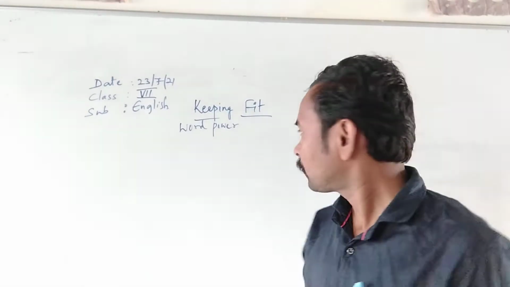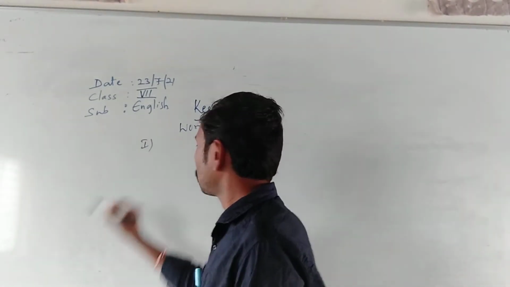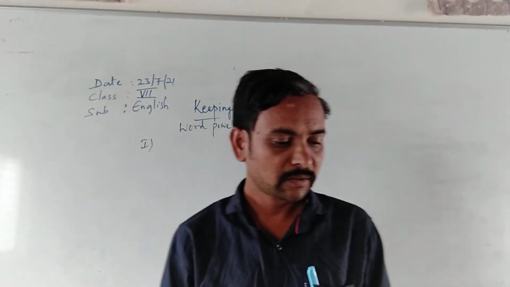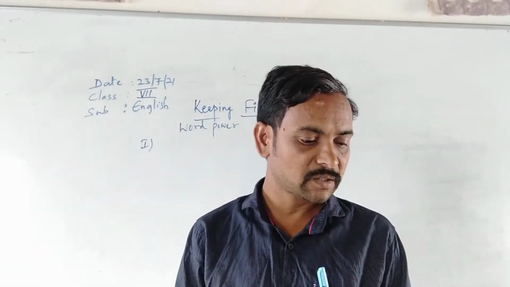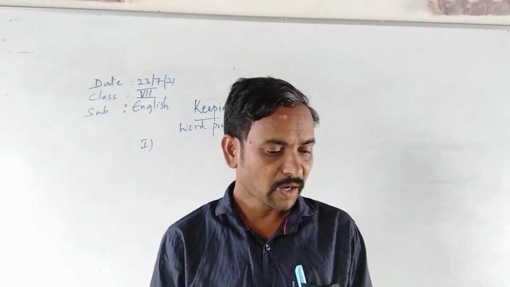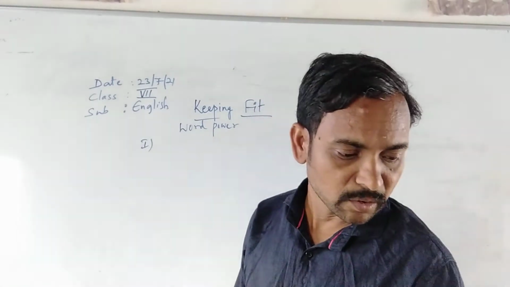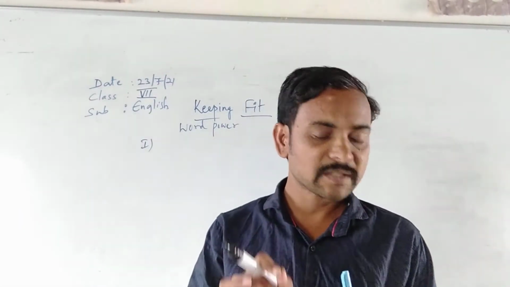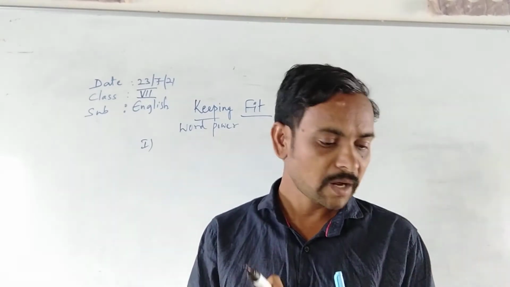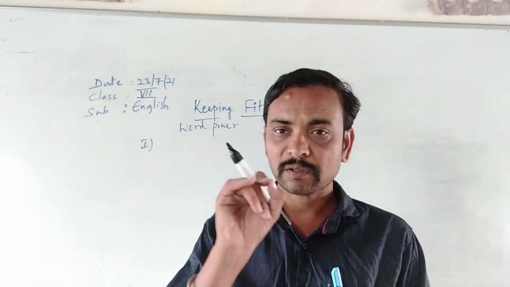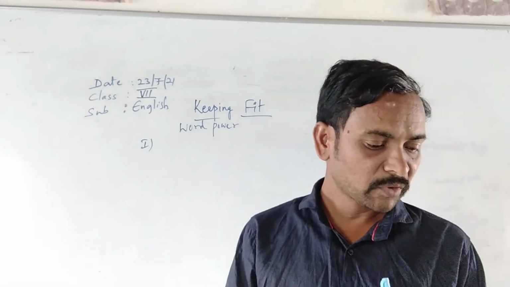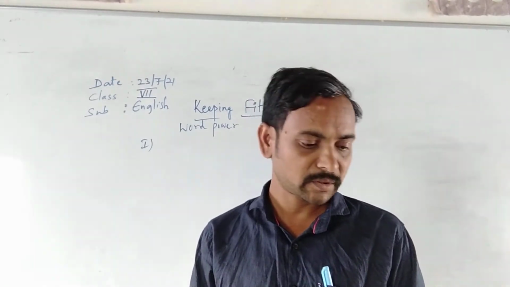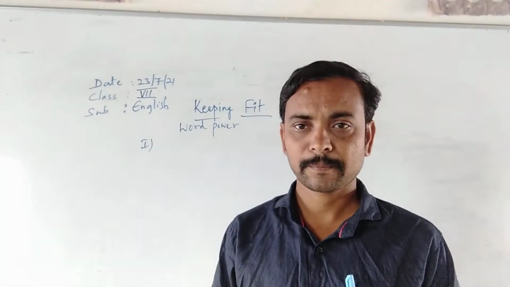So here, the first one is tick or insert the odd one out in each set, and also give your reason. In one set, 4 words are there and one is odd. So you have to make the right mark on the odd one out and give the reason also.